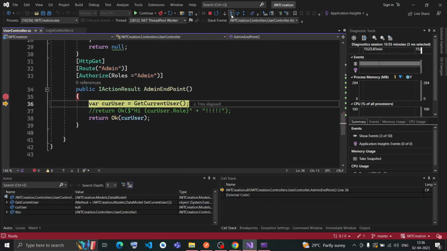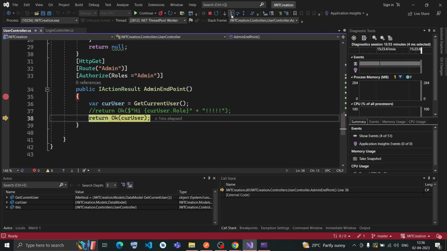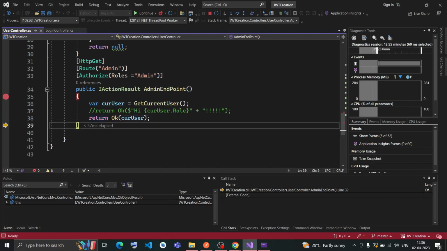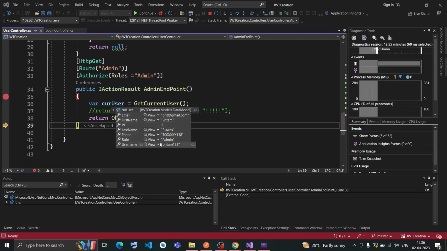So I have passed this as a return type, and obviously the status code would be 200 OK, and this get current user will pass on all the data to this current user, which the data holds inside this method.